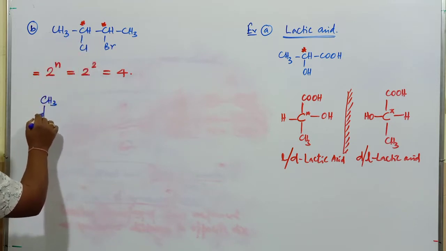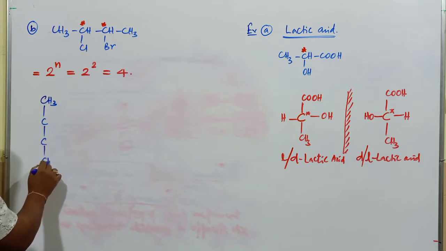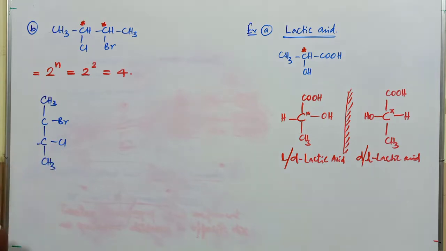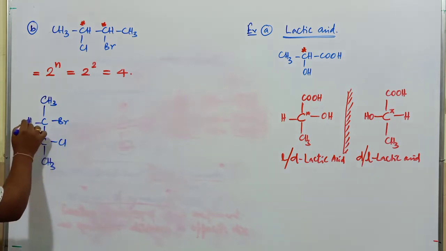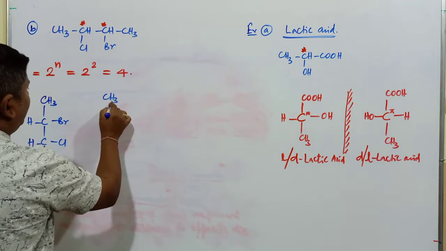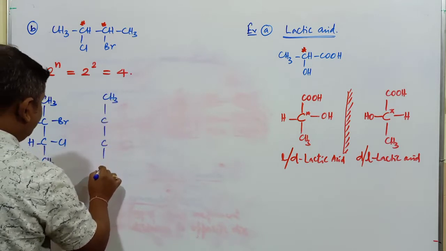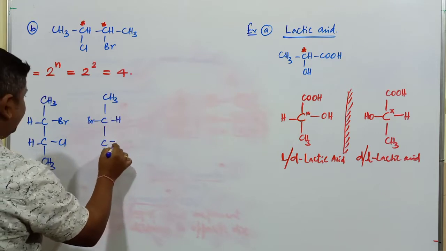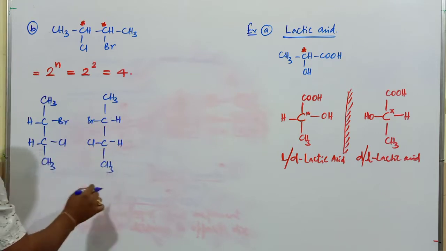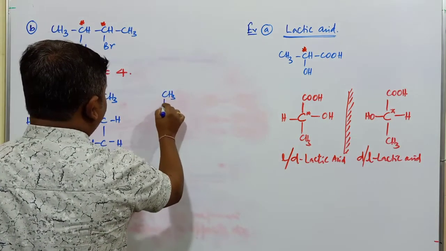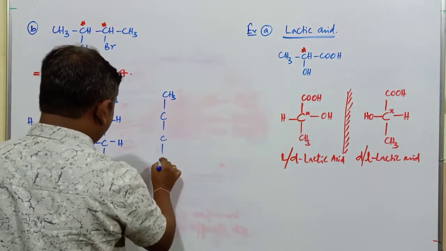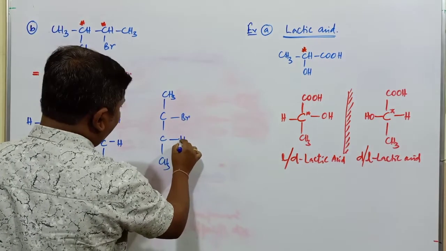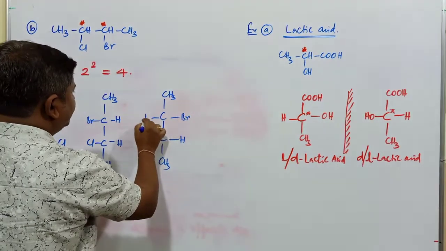This is CH3, this is carbon, carbon, this one is CH3, it is Br, next one Cl, next one is H, and this is H. Now another compound: this is CH3, this is carbon, this one is CH3, it is Br, next one is H, next one is H, and this is Cl. Next compound: CH3, carbon, carbon, CH3. This one is Br. Here I will take H, and this is Cl. Next one is H.